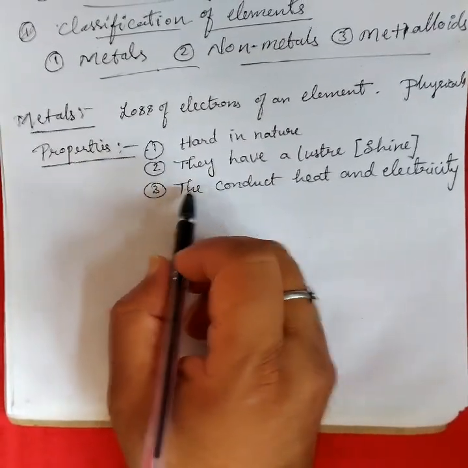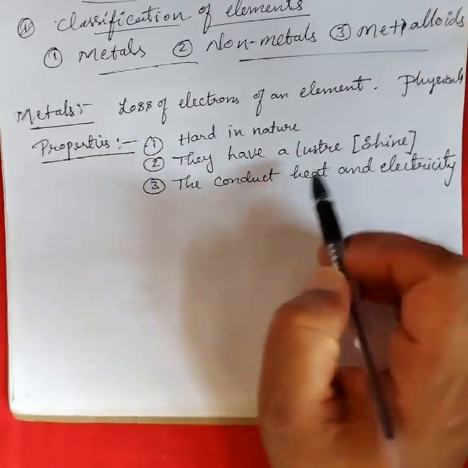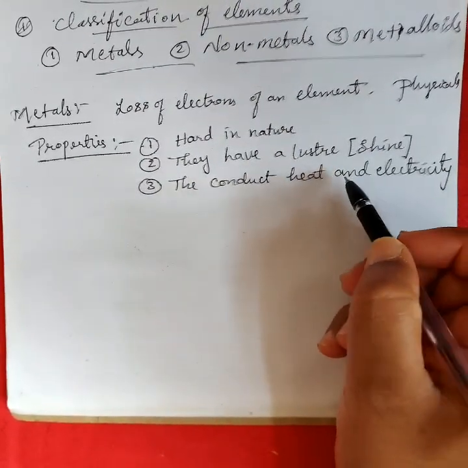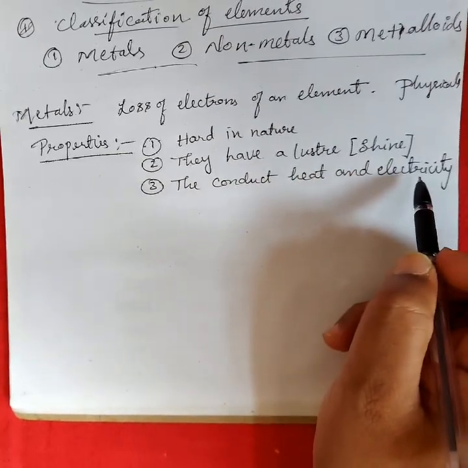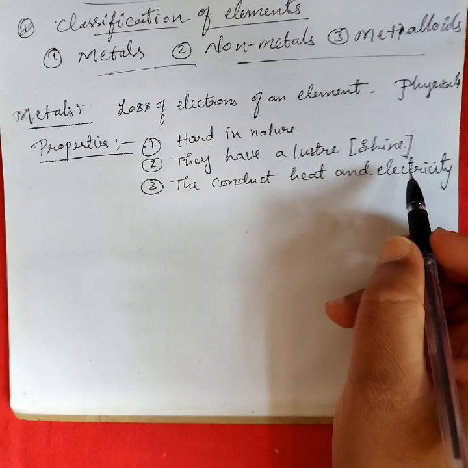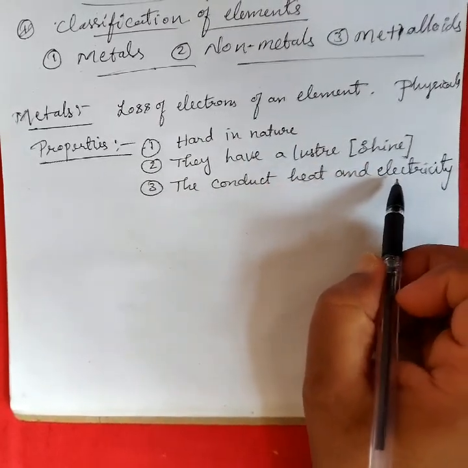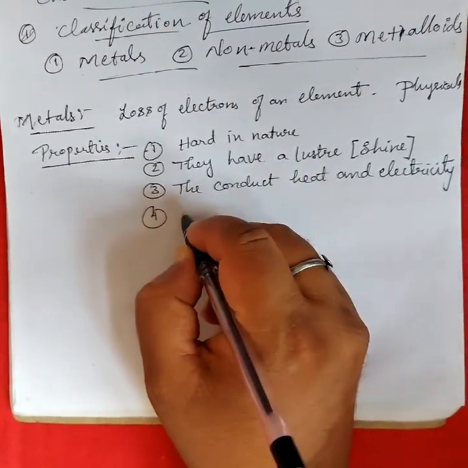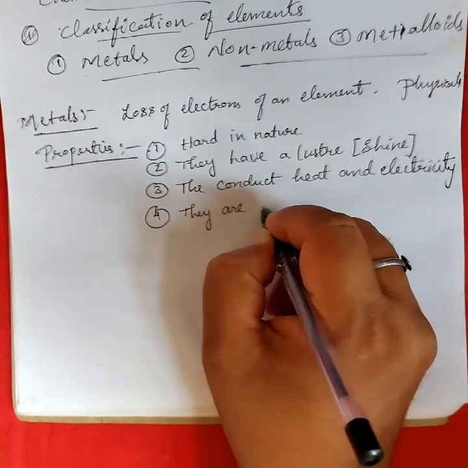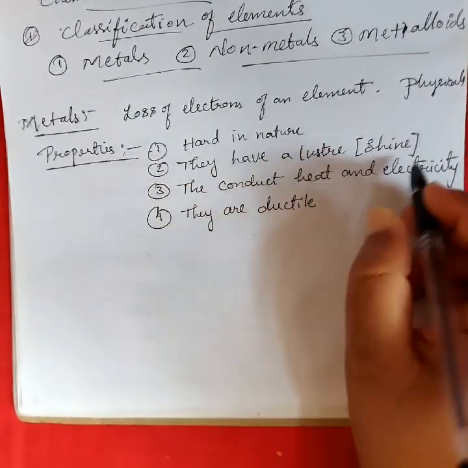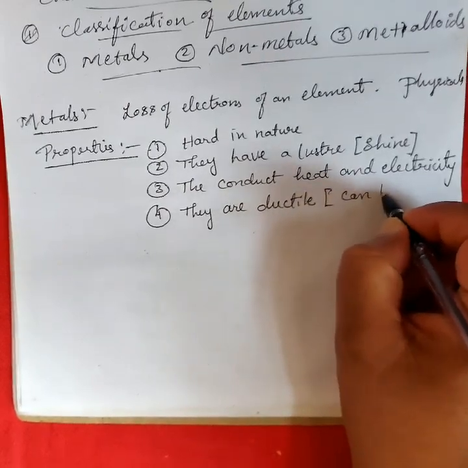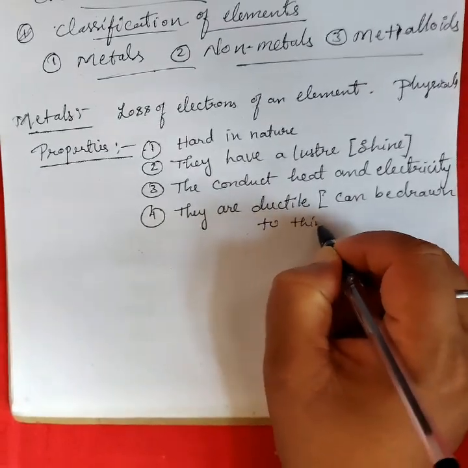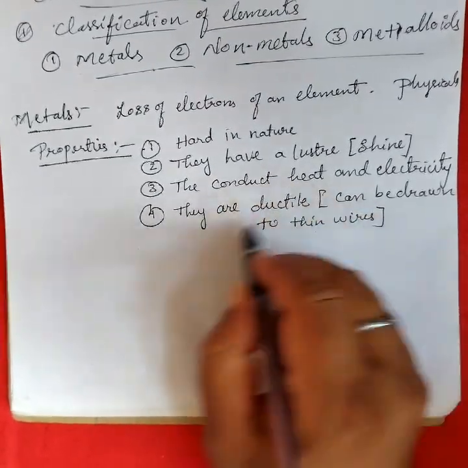Metals carry electricity and heat. For example, iron utensils carry heat, and copper and iron and almost all metals are good conductors of electricity. The next property is that they are ductile. What is ductile? Ductile means can be drawn into thin wires. This is called ductile.